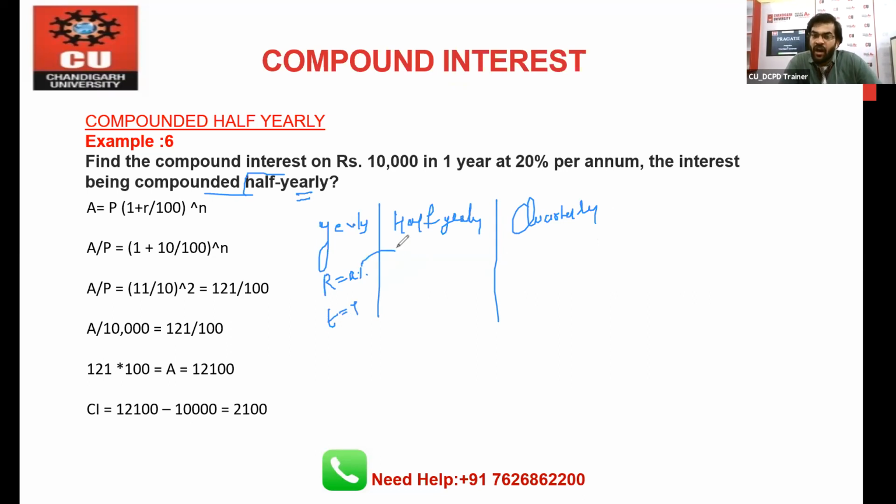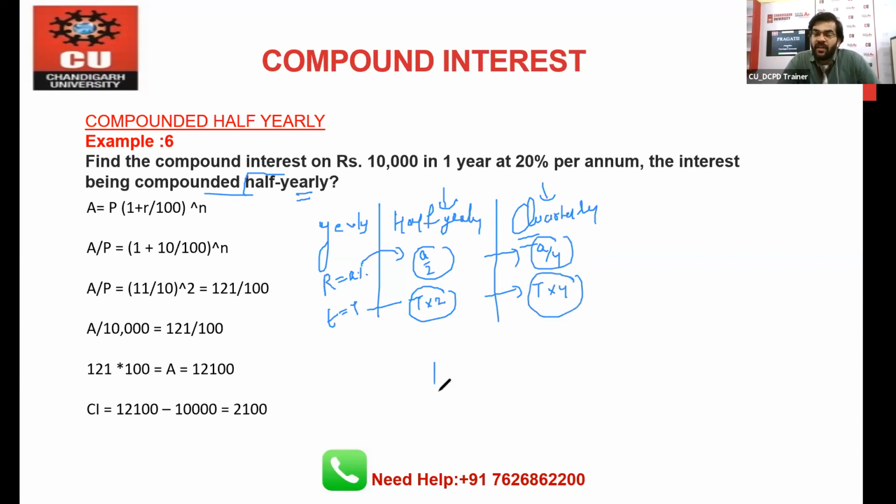In the case of half yearly, you will divide the rate by 2 and multiply the time by 2. In the case of quarterly, you will divide the rate by 4 and multiply the time by 4. So in each and every question, wherever you see half yearly or quarterly, you will divide the rate by 2 and multiply the time by 2, and in the case of quarterly, you will divide by 4 and multiply the time by 4.